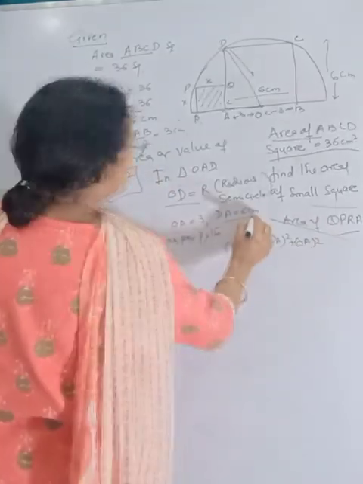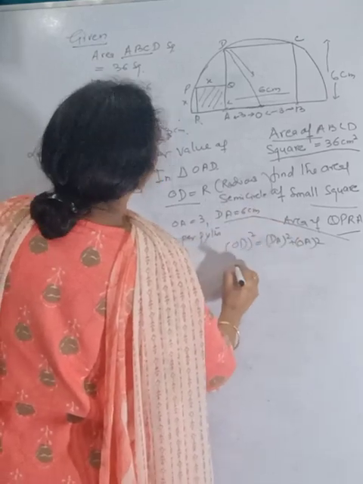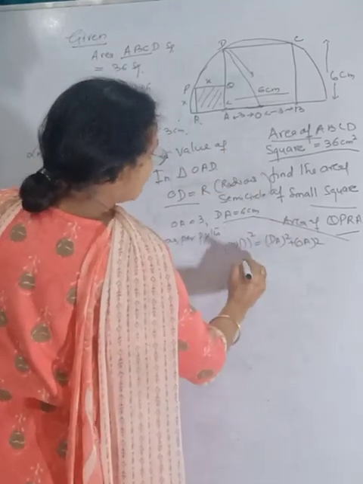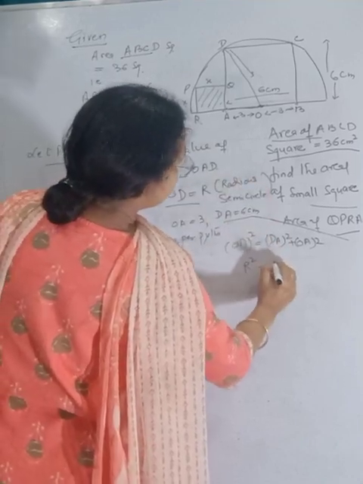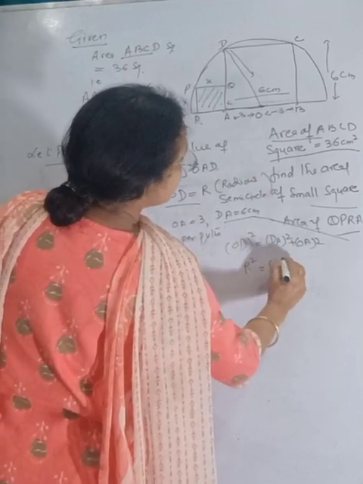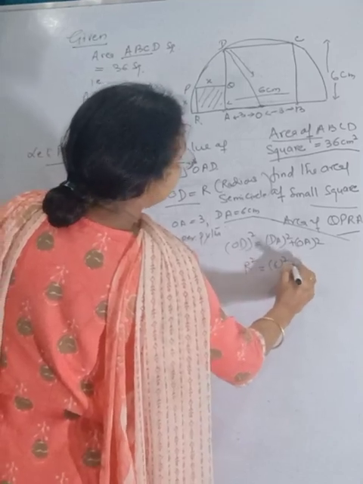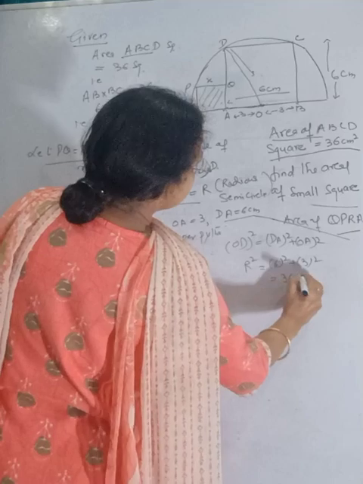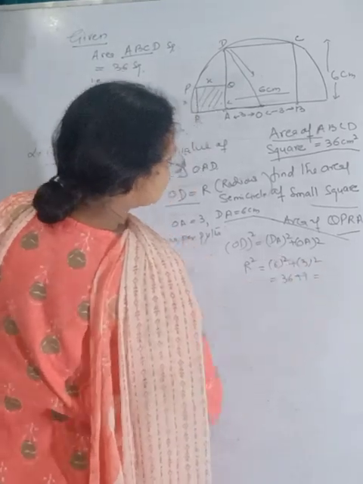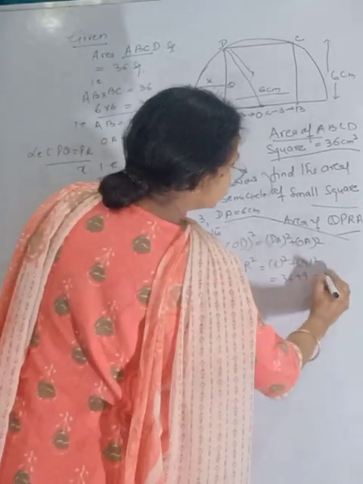OD is nothing but R square, DA is 6 square plus OA is 3 square, that is 36 plus 9, that is 45.